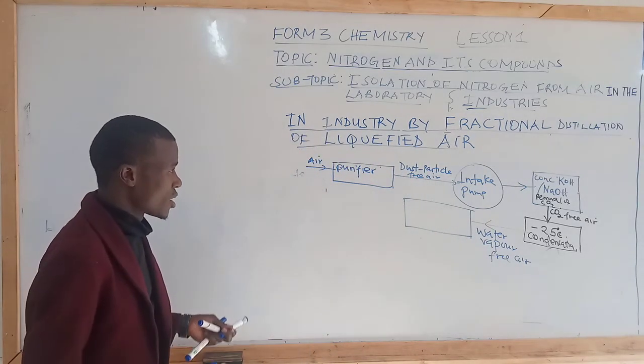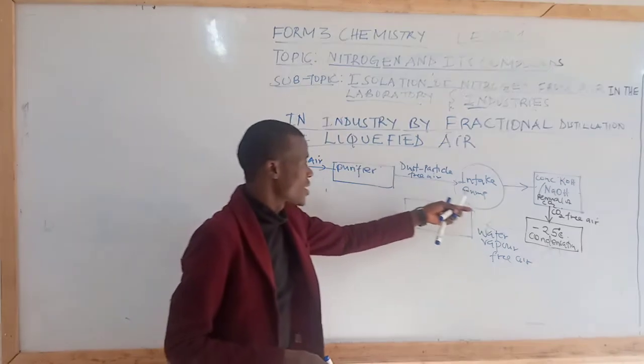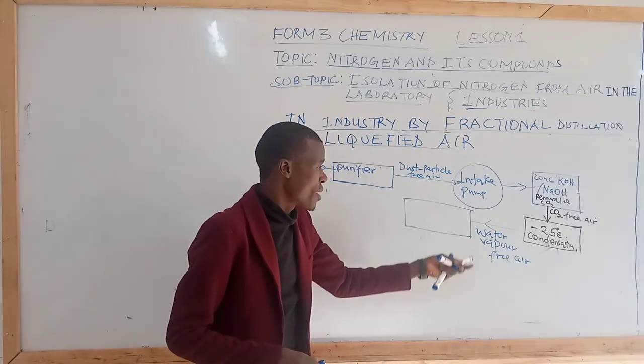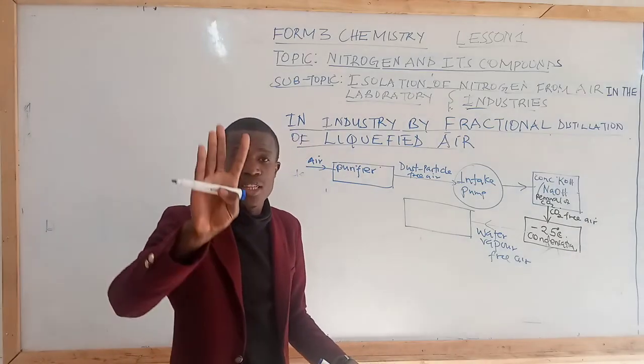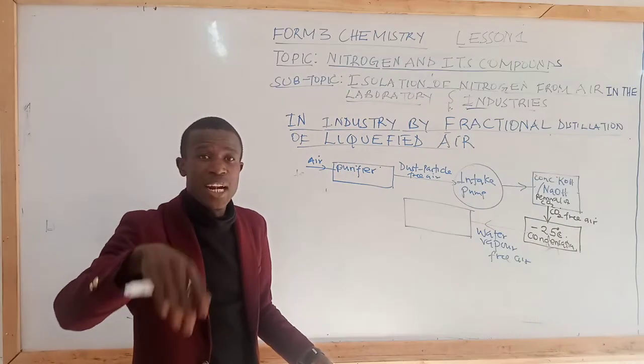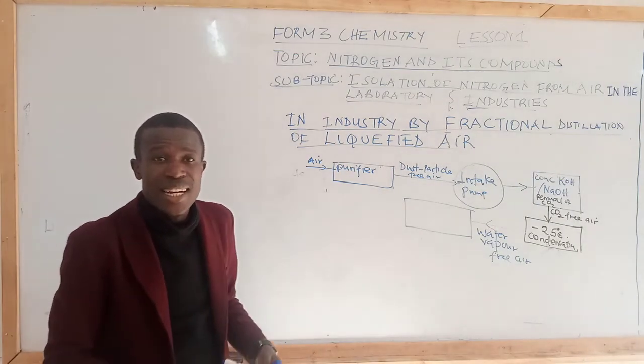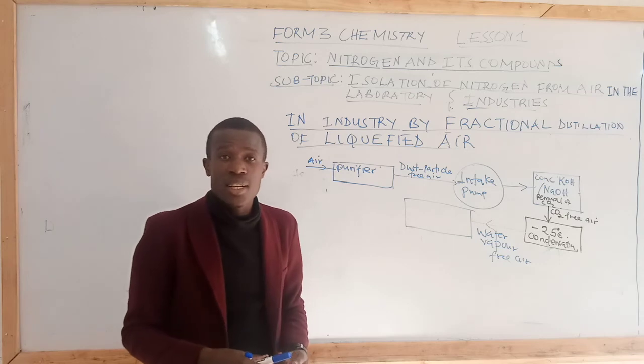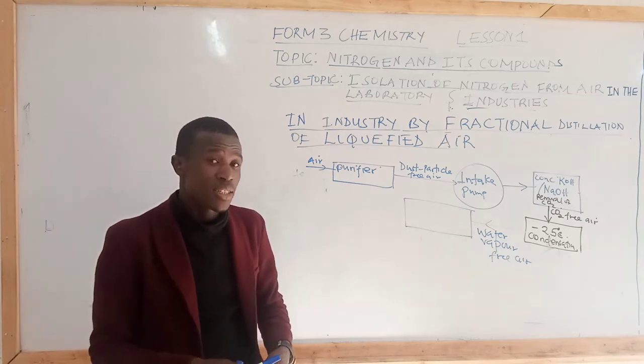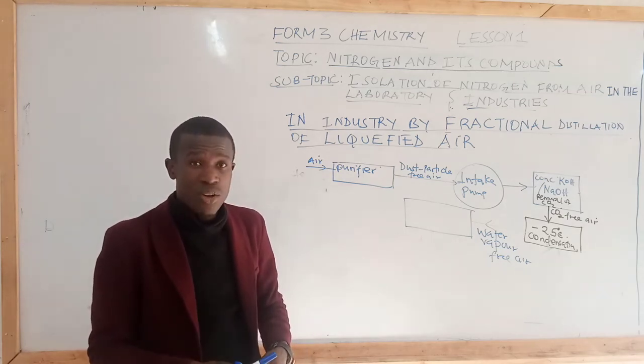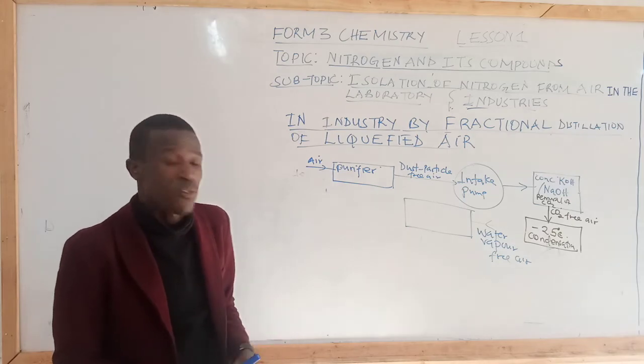Now what happens? We have removed dust particles, carbon(IV) oxide, and water vapors. It means we are having 3 components unremoved. That is nitrogen gas, oxygen gas, rare gases, majorly argon, since it forms the highest part of the rare gases.